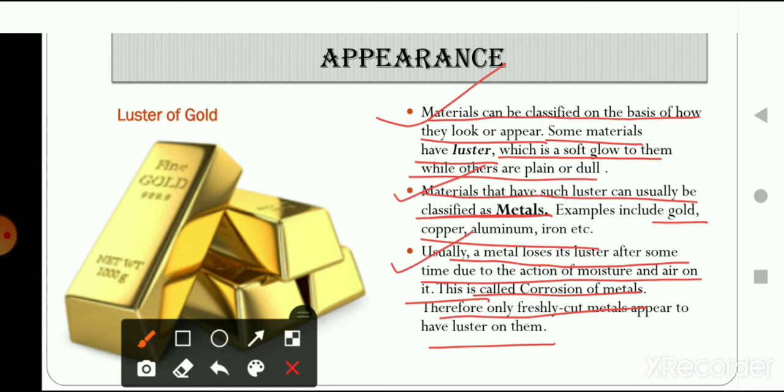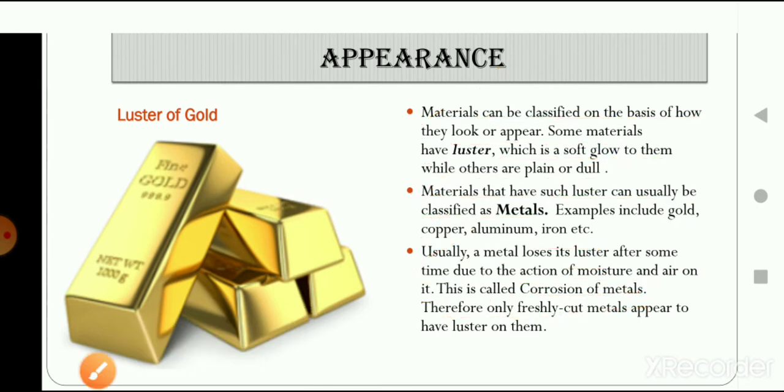So due to moisture the metals can lose their luster, and iron is a very good example of this. And when the metals lose their luster due to the action of moisture and air, it is known as corrosion of metals. So I hope this is clear to you. So all these were the part of video first. Now we are going to discuss the next topics. So listen carefully, all of you students.